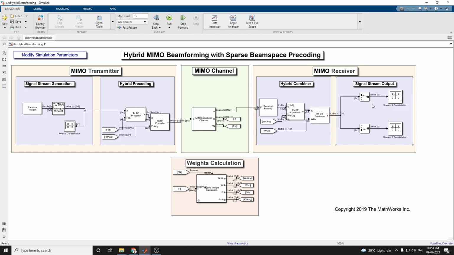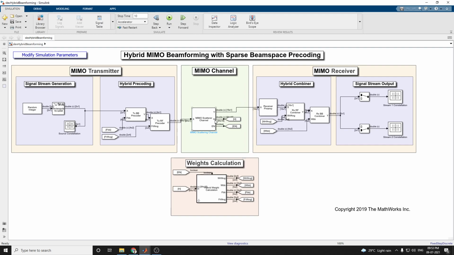This Simulink model consists of four main components. The first is the MIMO transmitter, then the MIMO channel, the MIMO receiver, and finally the weight calculations. The MIMO transmitter generates a single stream and applies precoding. The modulated signal is propagated through a scattering channel defined in the MIMO channel, and then decoded and demodulated at the receiver side. This MIMO scattering channel is represented by a channel matrix H.